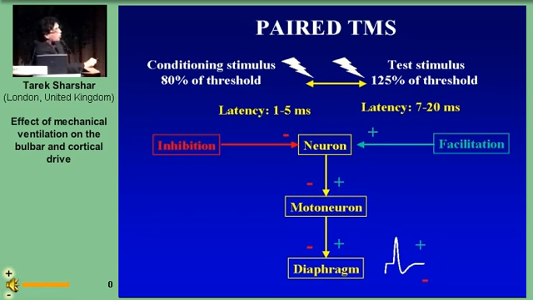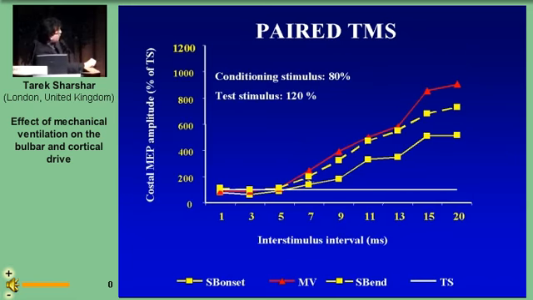For a long interstimulus interval, beyond 7 milliseconds, you see the opposite effect. So here are the responses to transcranial magnetic stimulation during spontaneous breathing, then during mechanical ventilation, and during spontaneous breathing after mechanical ventilation. As you can see, for a facilitatory interstimulus interval, the motor evoked potential amplitude of the costal diaphragm is higher during mechanical ventilation than during spontaneous breathing.